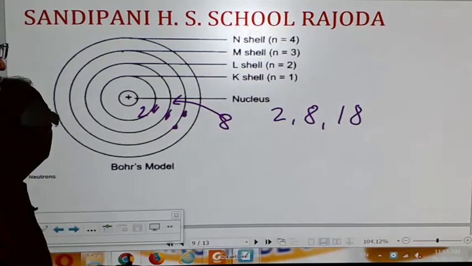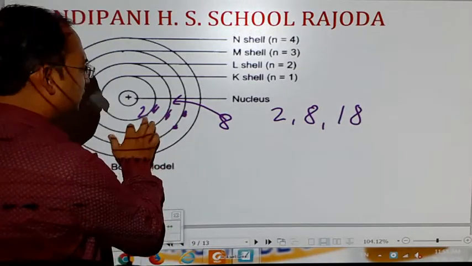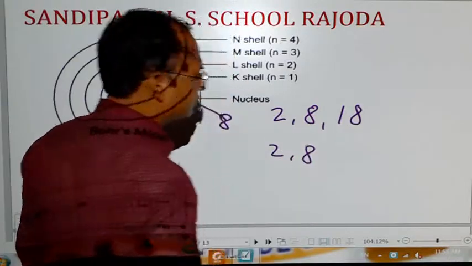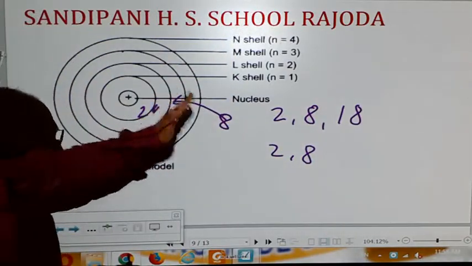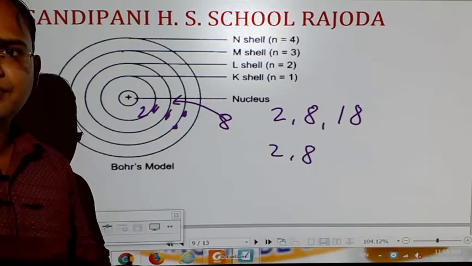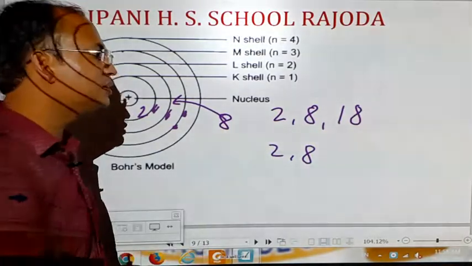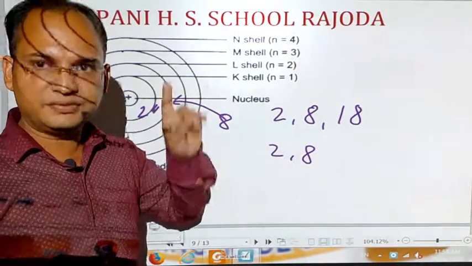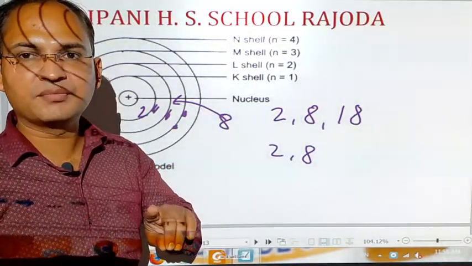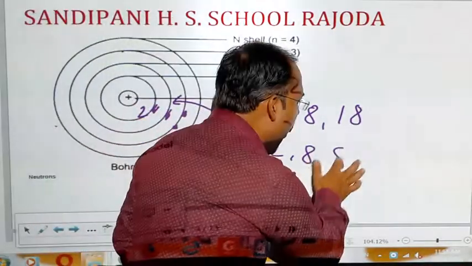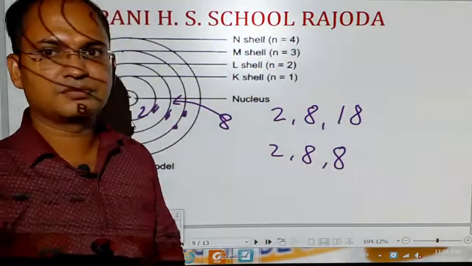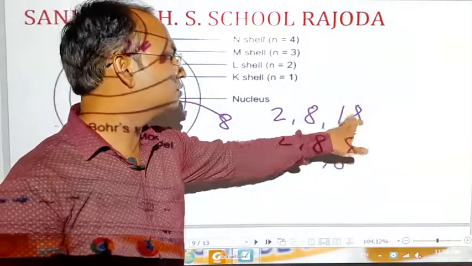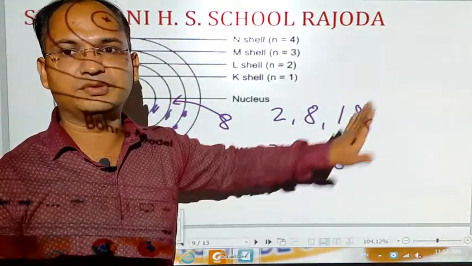But let's see, if 2 electrons are present here, 8 are present here, and 18 should be there in the third shell. But the third shell is the outermost shell, and if the third shell is the outermost shell, then only 8 electrons can be there. Now, what about the rest of the 10 electrons? They cannot be present in the outermost shell.